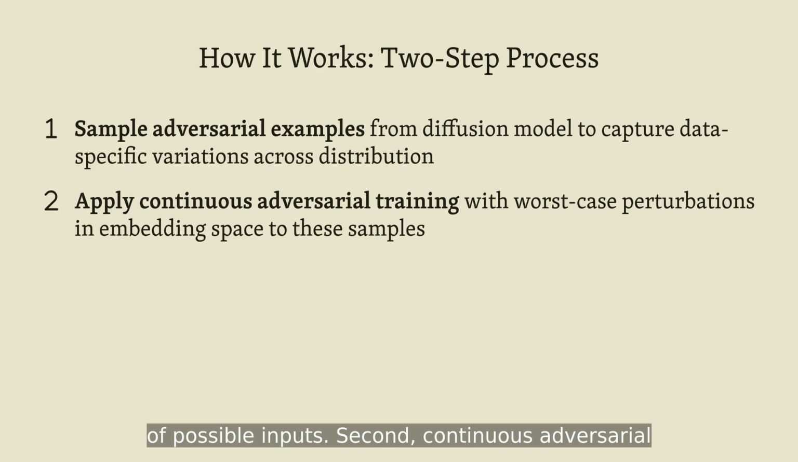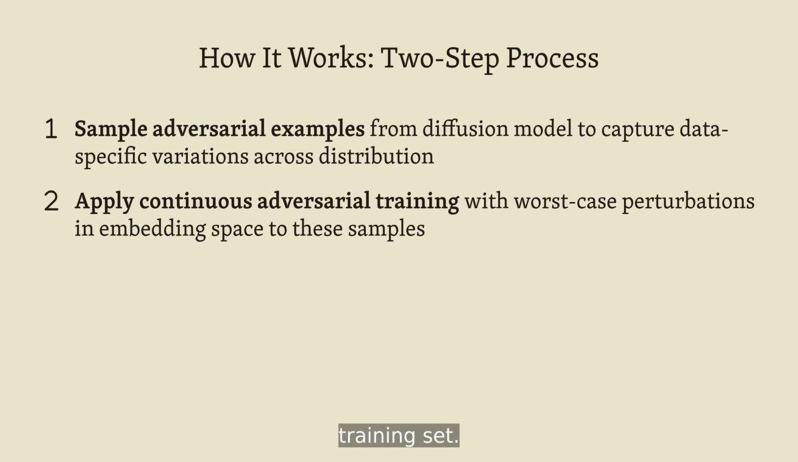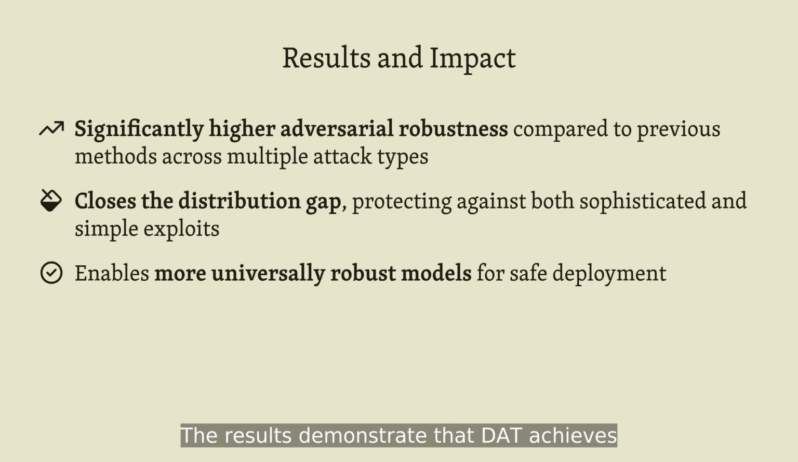Second, continuous adversarial training updates model parameters against worst-case perturbations within this richer sample space, building robustness that generalizes beyond the training set. The results demonstrate that DAT achieves substantially higher adversarial robustness than existing methods. By closing the distribution gap, models become resilient not just to crafted attacks, but to the full spectrum of natural language variation, a critical step toward deployment-ready safety.